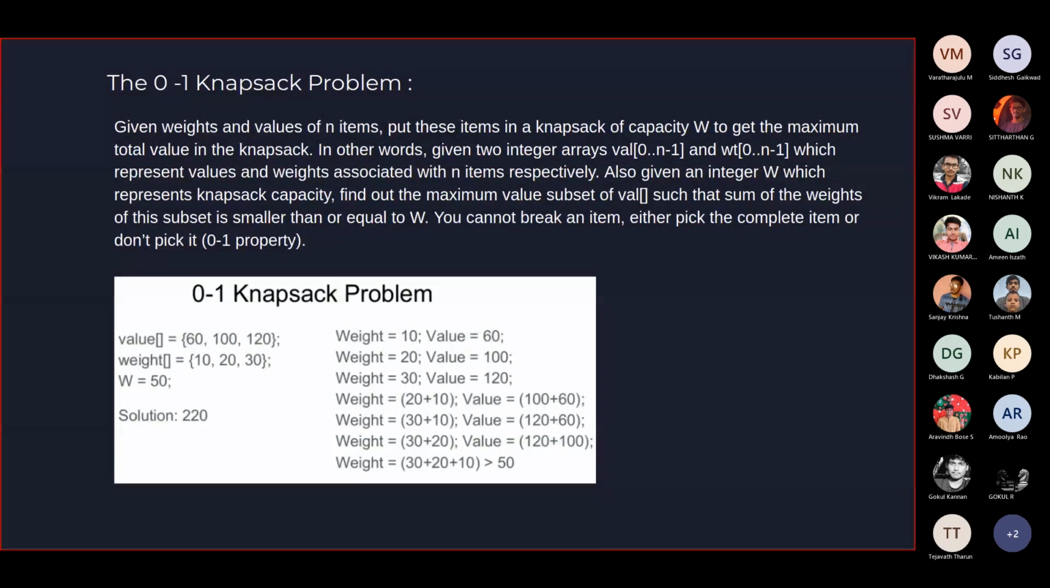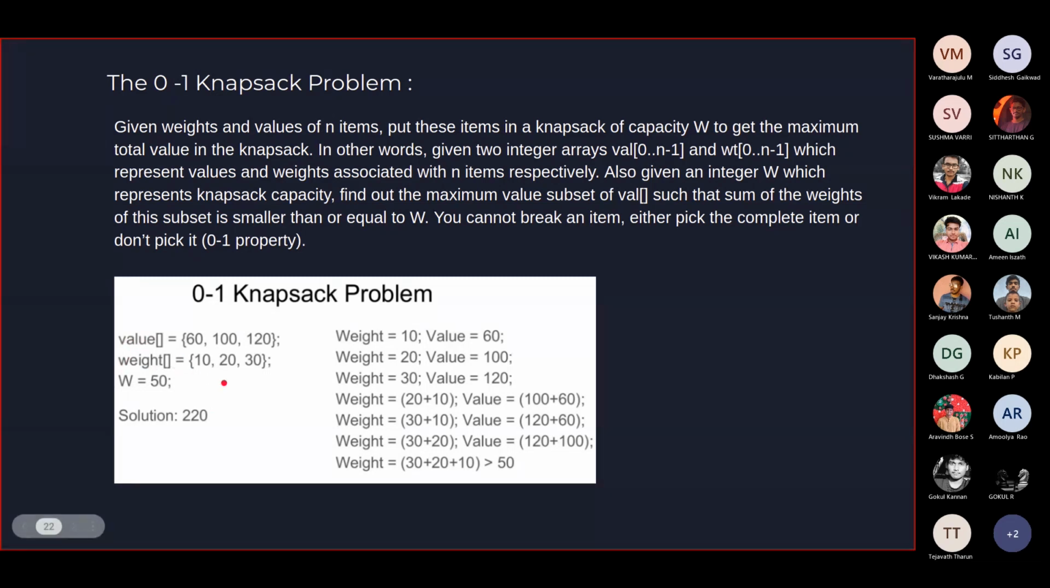The problem which I have taken is a famous problem known as the 0-1 knapsack problem. Let's have a look at the problem statement. We are given weights and values of n items, and we are supposed to put these items in a knapsack of capacity W to get the maximum total value in the knapsack. In other words, we are given two integer arrays, weight and value.